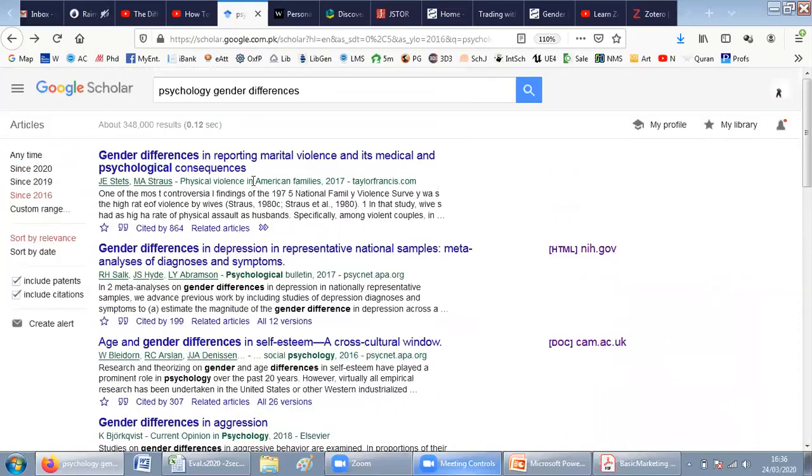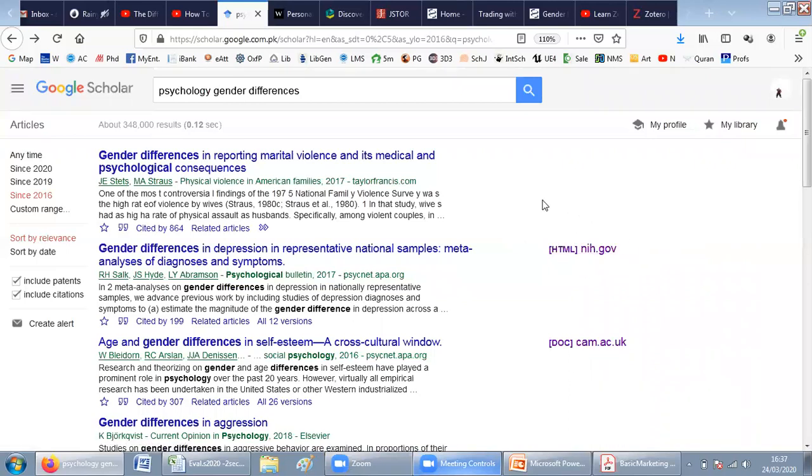Now, as you can see, each article is given the author's name over here, the journal in which these are published, and exactly the year in which this article was published. Usually abstracts are available free of cost for all of the articles. However, the detailed article is usually paid, but almost 40% of the articles would be available free of cost as well.